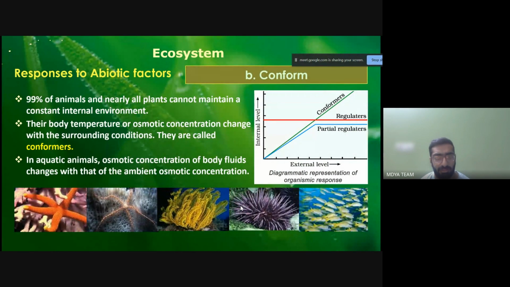The second point is conformation. Okay, after regulation, we move on to conformation, the response, and how the process of conformation maintains homeostasis. 99% of animals and nearly all plants cannot maintain a constant internal environment. Their body temperatures or osmotic concentration change with the surrounding conditions. They are called conformers. In aquatic animals, the osmotic concentration of body fluid changes with that of the ambient osmotic concentration.